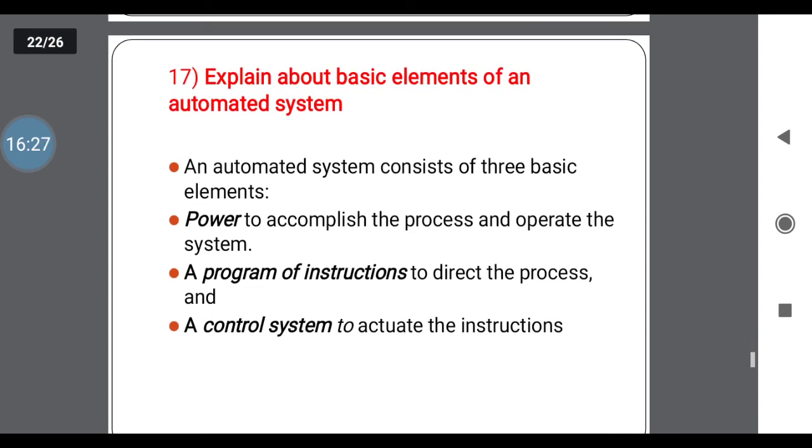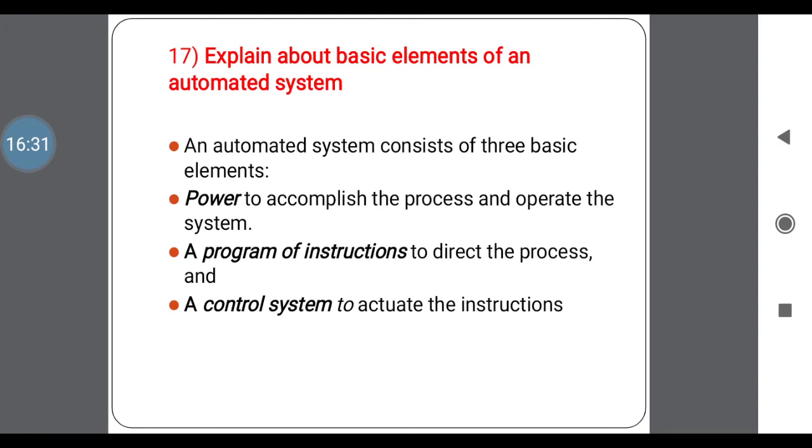Next one, explain about the basic elements of automated system. As you know the elements of SIM, here what are the elements of automated system? The first one is the power, that is the input power system. Second one is the program of instruction, that is the program. Third one is the control system to control the work.